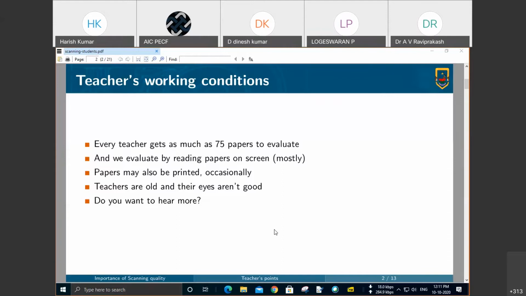Ranting here, actually, the idea of speaking on these topics is to make you aware of how it is from our shoes. When you stand in our shoes, you see our point, how it looks, and what we feel, it would be better if others have done things in a particular manner. Now, every teacher gets as much as 75 papers in this online exam, the limit per head, and we evaluate by reading those papers.